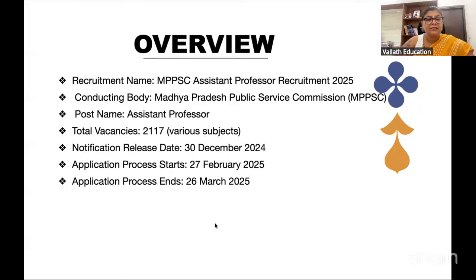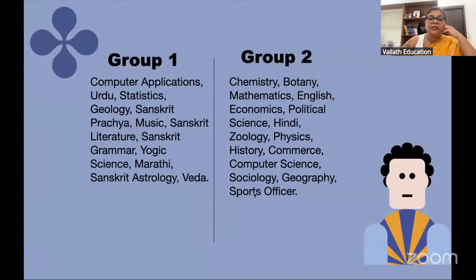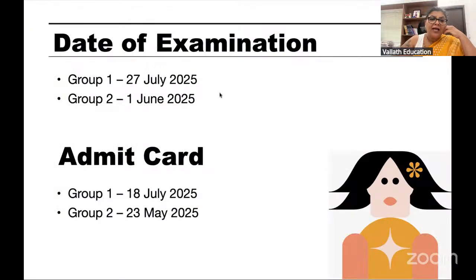Many vacancies are there in all subjects together. Please note the dates, the application process and application ending date, etc. It is a very important opportunity. There are 2 groups. Our English comes in group 2. And the proposed date of the examination is June 1 for group 2.